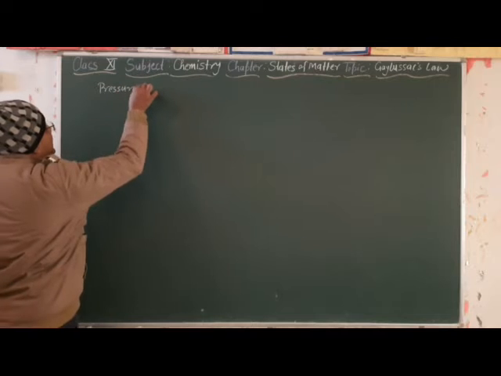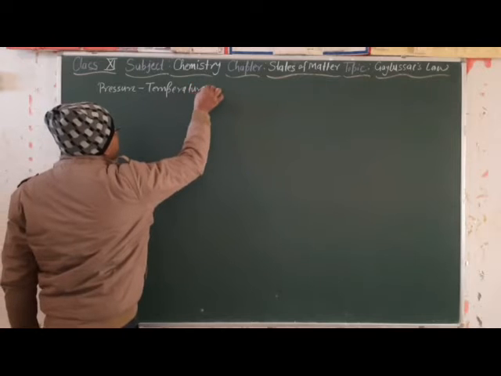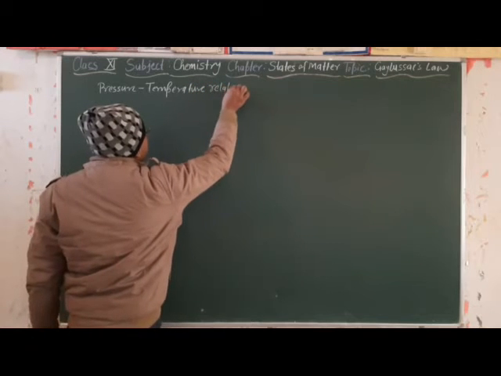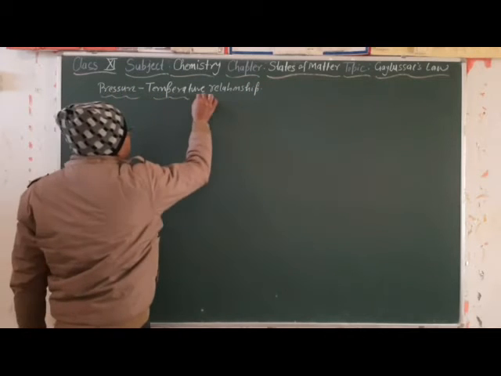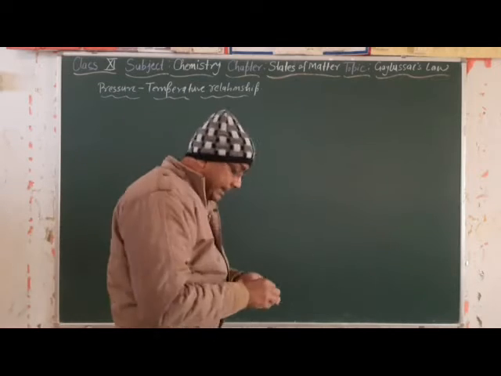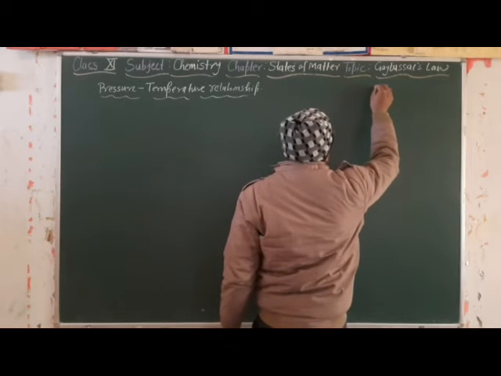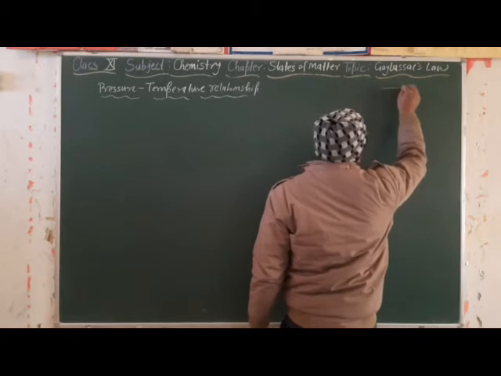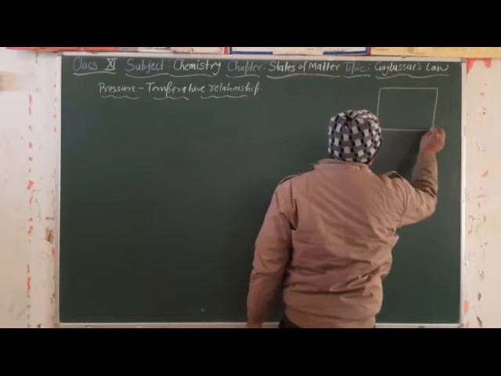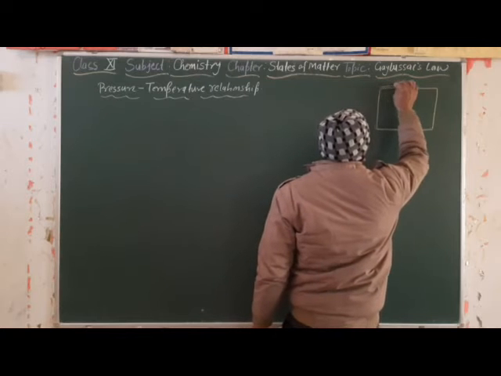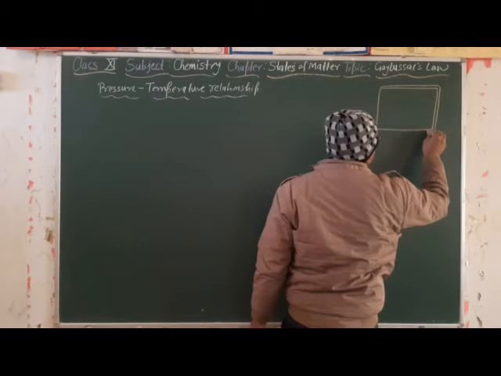pressure-temperature relationship. See, how he made the mass and volume of the gas constant. For that he took one rigid vessel, and in this rigid vessel he filled a definite amount of gas.